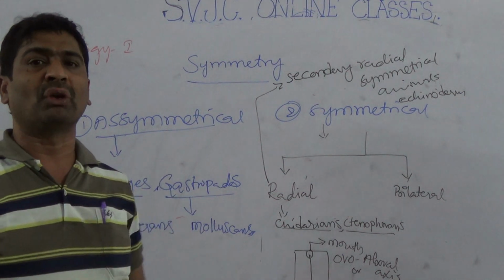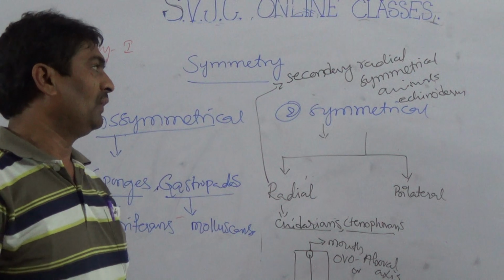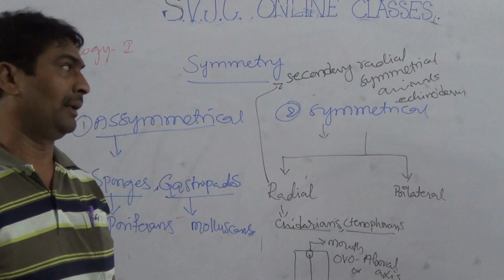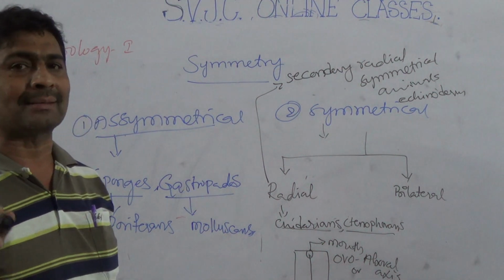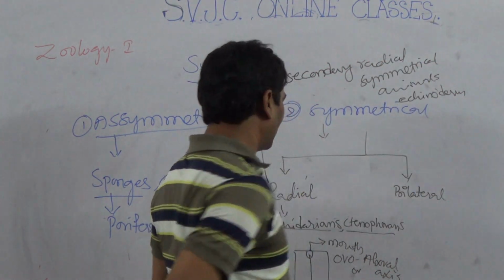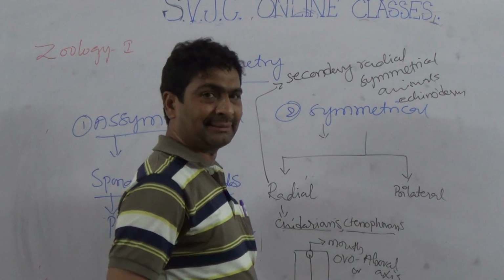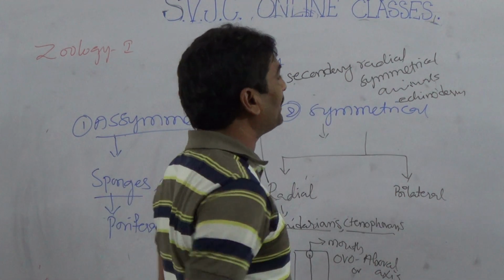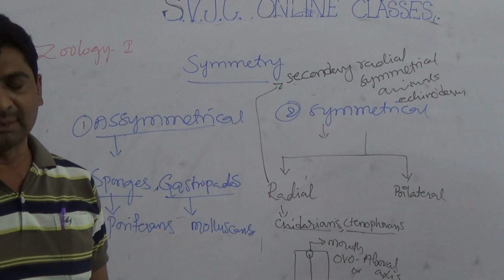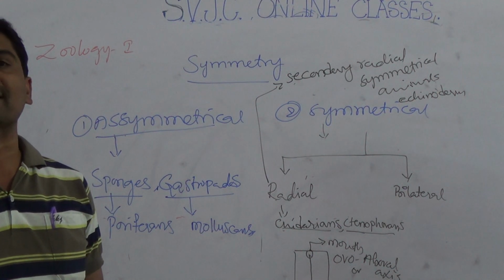So it is cut into two equal parts, and every part has five arms. That type of information belongs to pentamerous radial symmetrical. So the word pentamerous radial symmetrical belongs to secondary radial symmetrical. Again, radial symmetrical is only in cnidarians and ctenophorans. But the secondary radial symmetrical animals are echinodermata animals, the best example being starfish, which has pentamerous radial symmetrical.